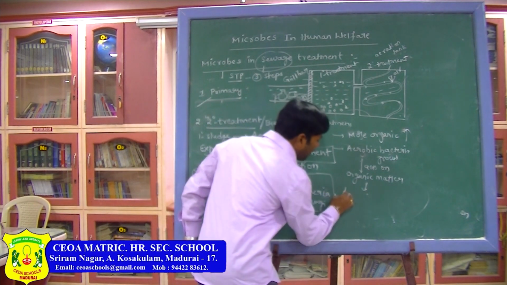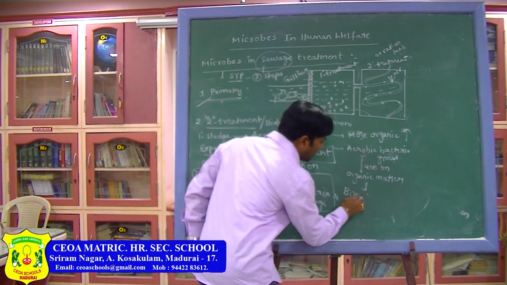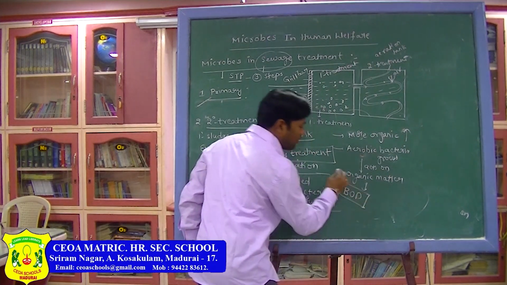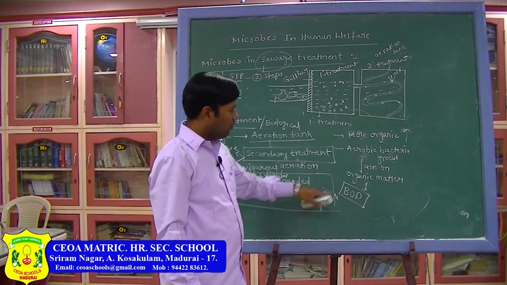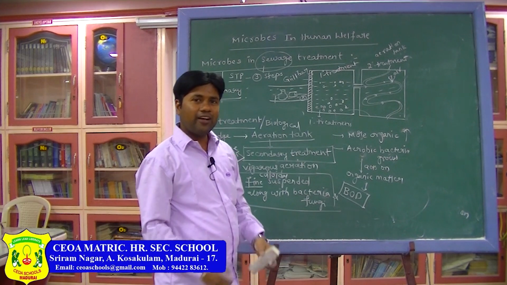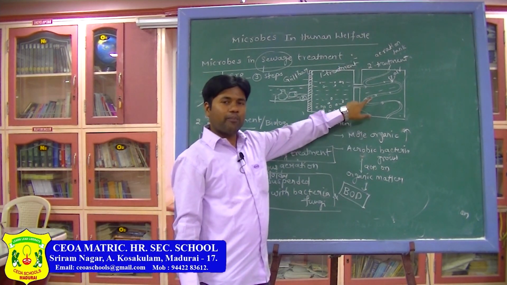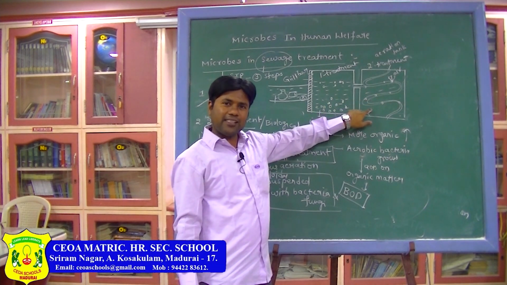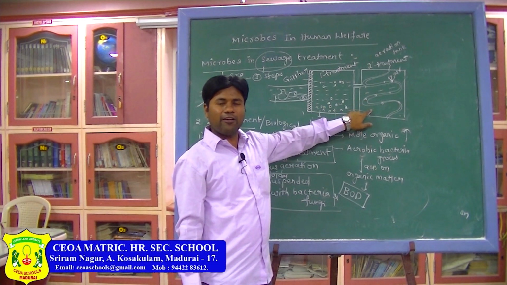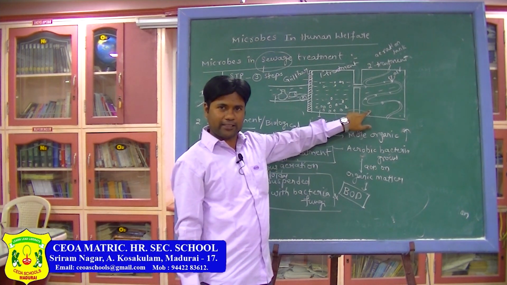That oxygen demand we call biological or biochemical oxygen demand. What is biological oxygen demand? Whenever organic matter is more in this chamber, microbes oxidize it and it becomes simple, so pollutants decrease.